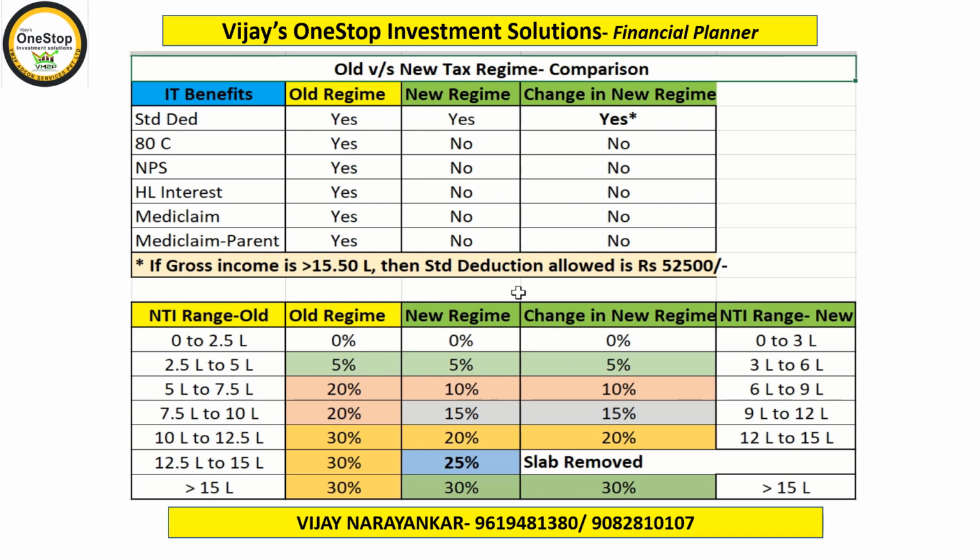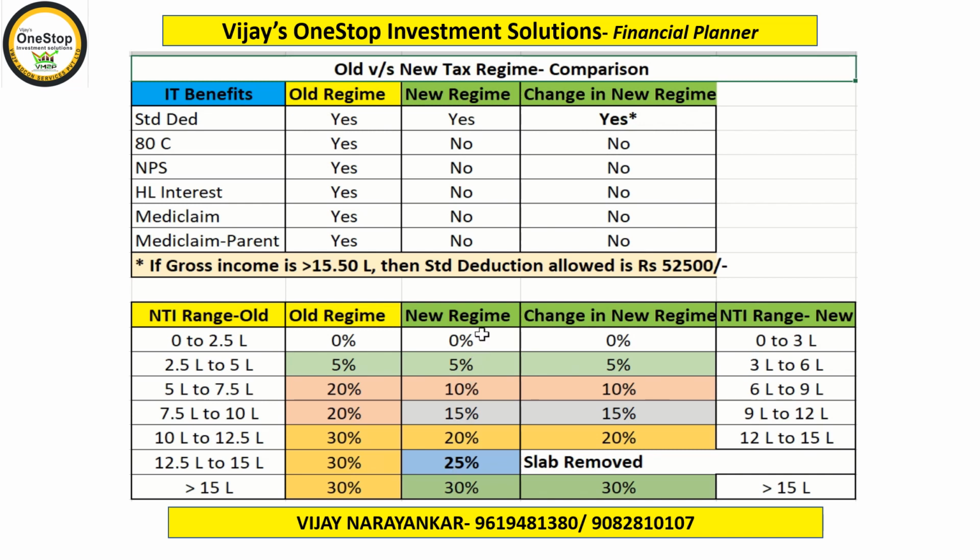Now let us move to step 2. Step 2 is the various tax slabs which are available in the old method as well as the new existing method, and there are certain changes made by the finance minister in yesterday's announcement. We will see what the old slabs and new slabs are. In the old method, there were only 4 slabs: up to 2.5 lakhs 0%, 2.5 to 5 lakhs 5%, 5 to 10 lakhs 20%, and more than 10 lakhs 30%.